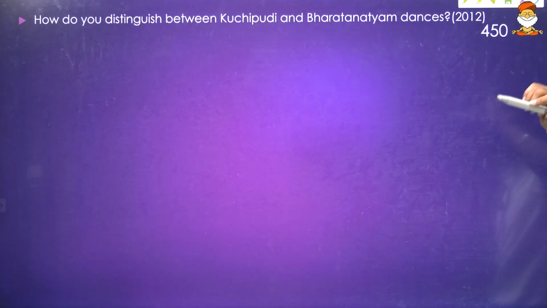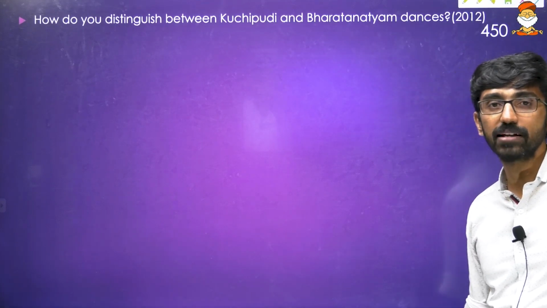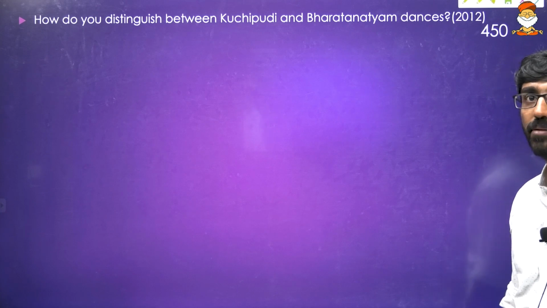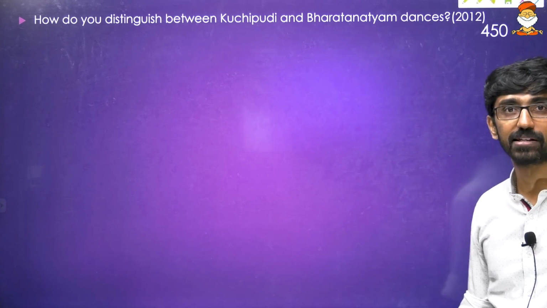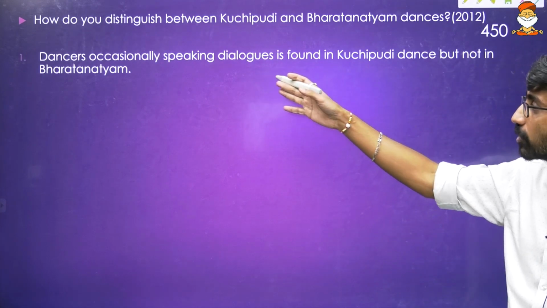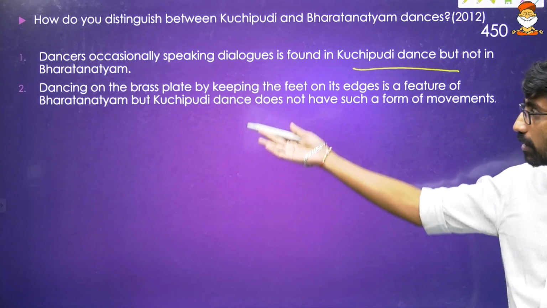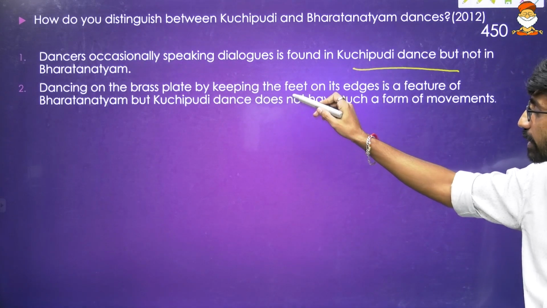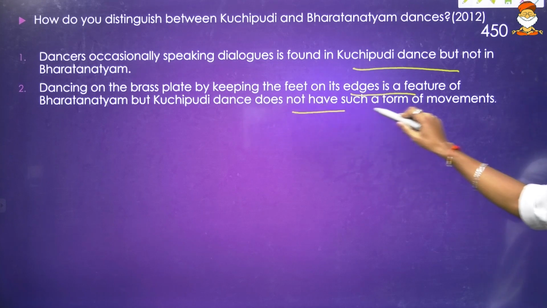And then again we'll come to certain performance arts for us, that is Kuchipudi and Bharatanatyam dances. How do you distinguish between Kuchipudi as well as Bharatanatyam dances? 2 questions for us actually. 2012 one. Dancers occasionally speaking dialogues is found in Kuchipudi dance but not in Bharatanatyam. Dancing on the brass plate by keeping the feet on its edges is a feature of Bharatanatyam, but Kuchipudi dance does not have such a form of movement.